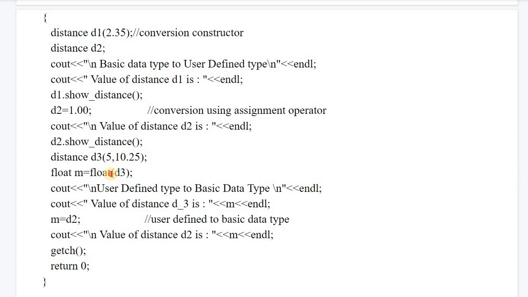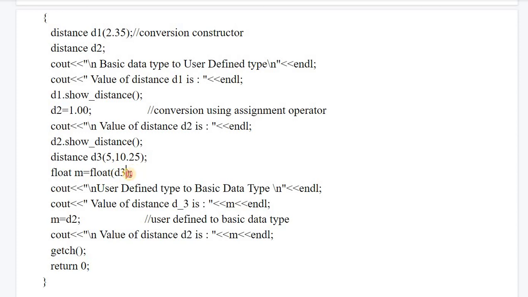d3 is an object, and this is the way to convert your object first of all into a float value, and then it will be assigned to m. This is called the explicit type conversion. So you are converting d3, a user defined type, into float data type, and then it is getting assigned to m. Now we have taken input for the m variable.